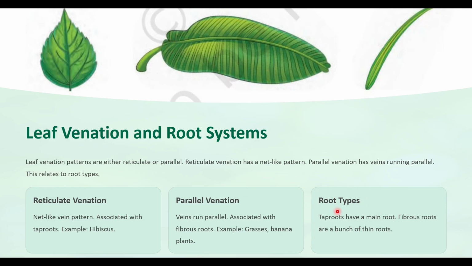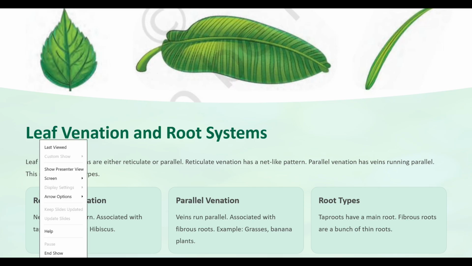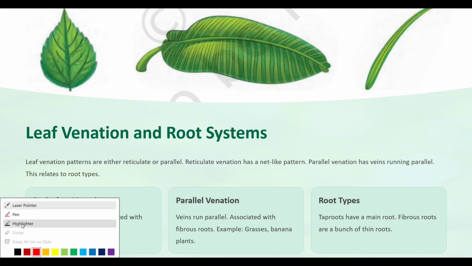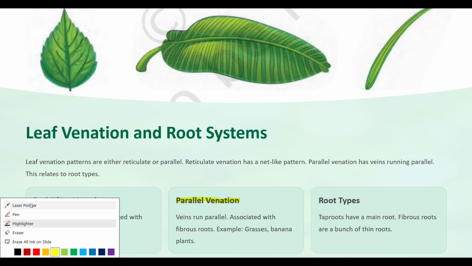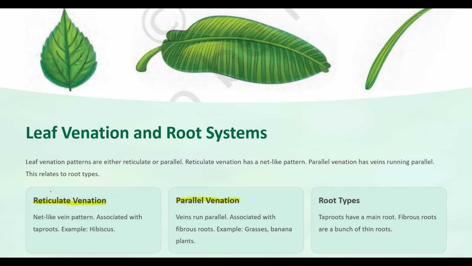So this is a category of root types. Reticulate venation and parallel venation are examples for leaf. But this is an example for root types.